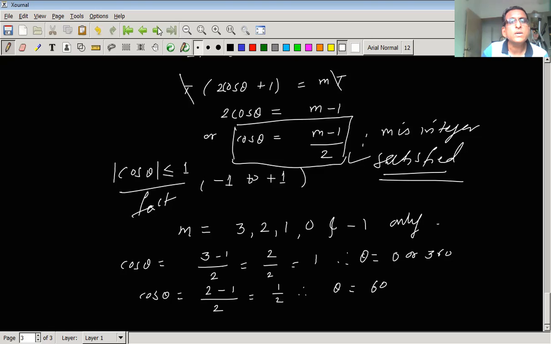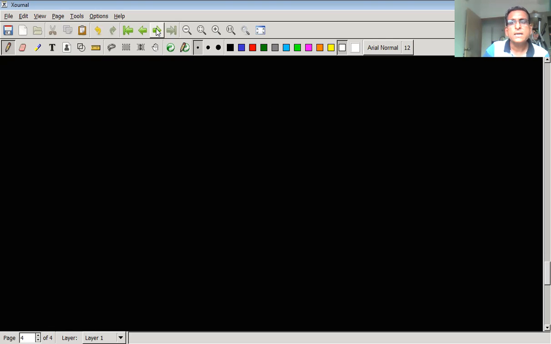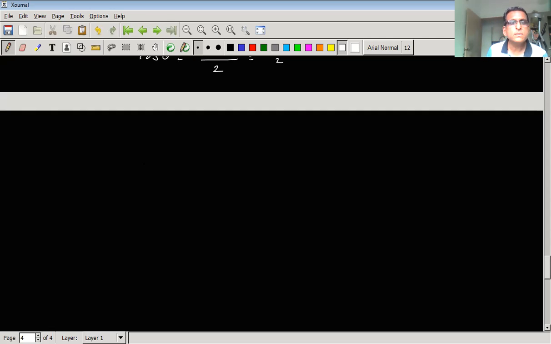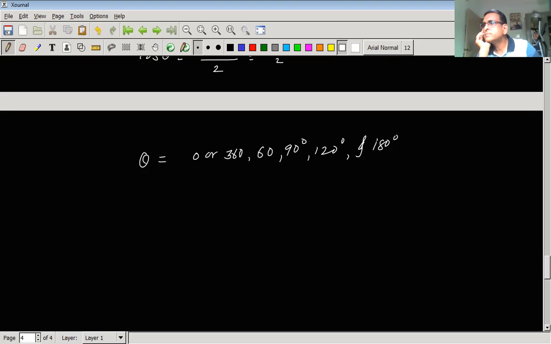So if we calculate the allowed values of theta, then we will see that theta comes to be 0 or 360. Then the next allowed value of theta is 60 degrees. Next one is 90 degrees. Next value is 120 degrees, and the last value is 180 degrees. So only these values of theta are possible.